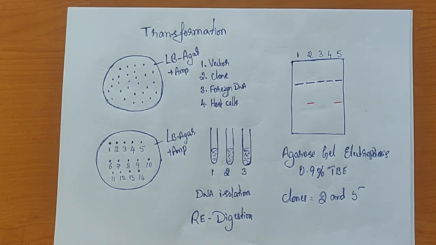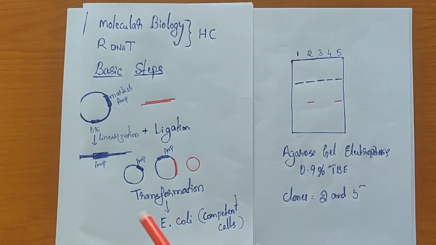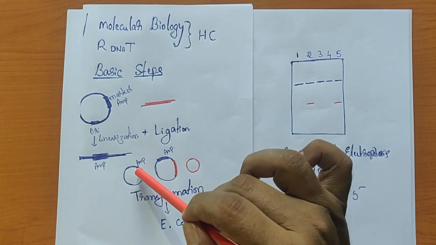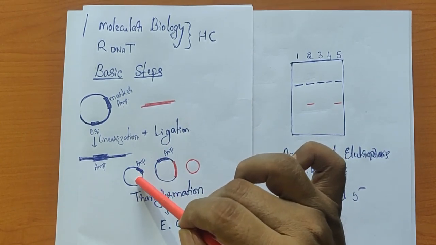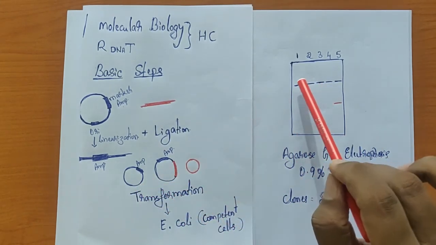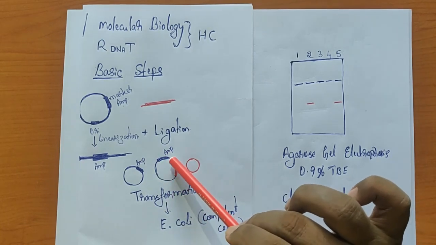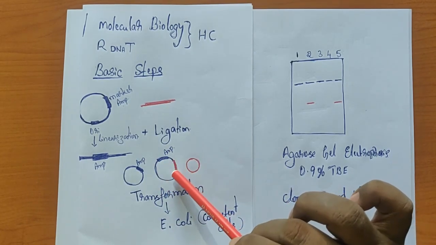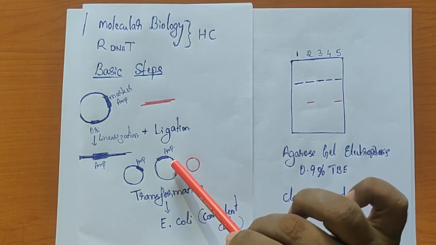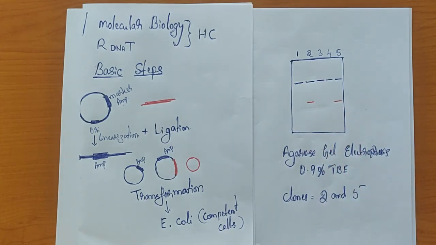Now suppose a colony contains only the vector DNA. If you digest that with the restriction enzyme, we only get one fragment, which is linearized. Whereas if there is a clone in it, then apart from linearizing, we also release the newly inserted segment. So you are going to get more than one band. This is the logic behind it.